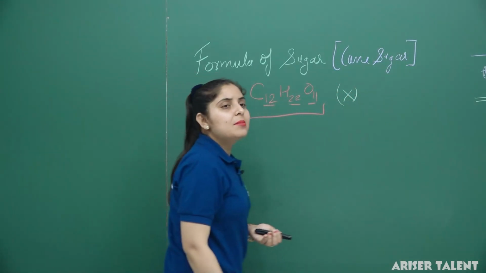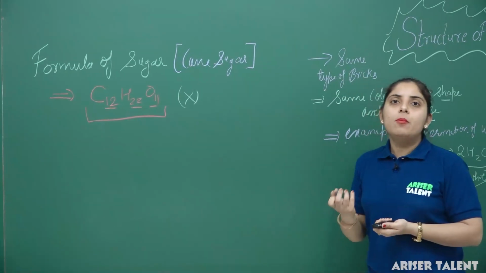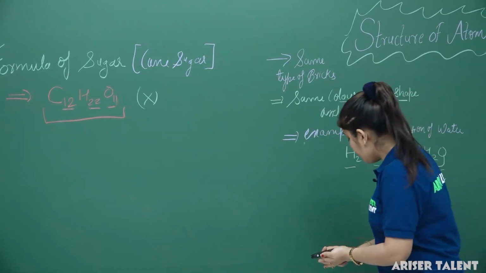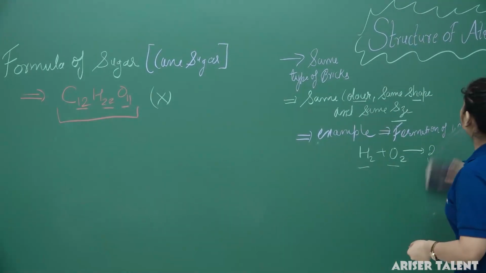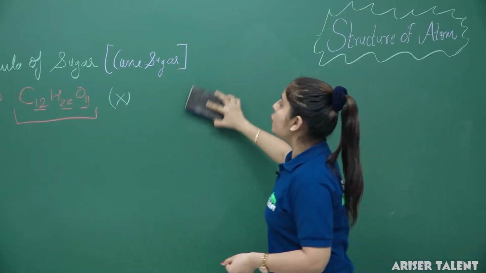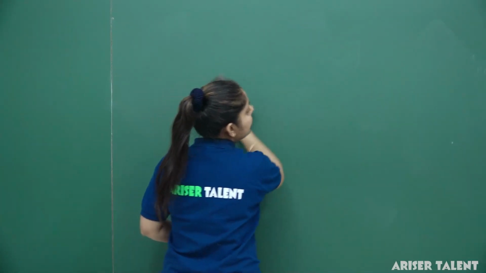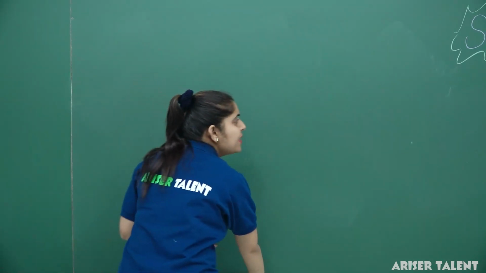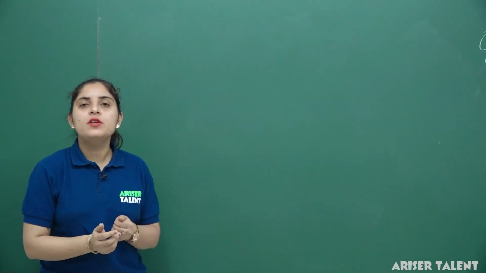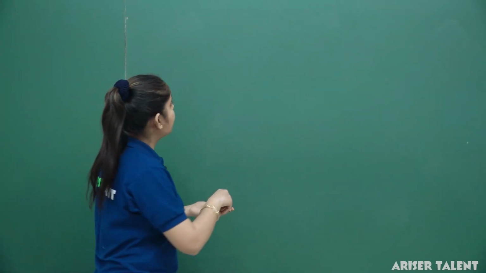So in this series, many scientists came and they gave their different theories regarding the particle called atom. So students, we have learned about Dalton's atomic theory and I hope this theory is clear to you. Dalton said that an atom is an indivisible particle of matter, but this theory has been discarded by many of his co-scientists, and they said that an atom also consists of subatomic particles, and these three particles are electron, proton and neutron.